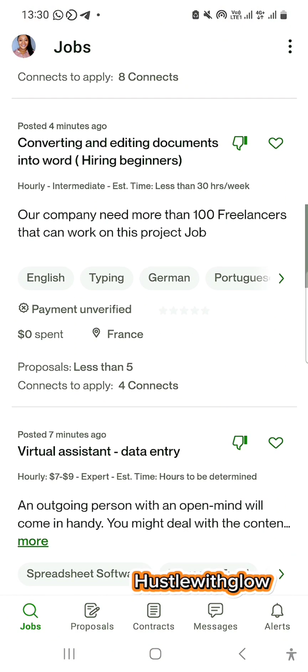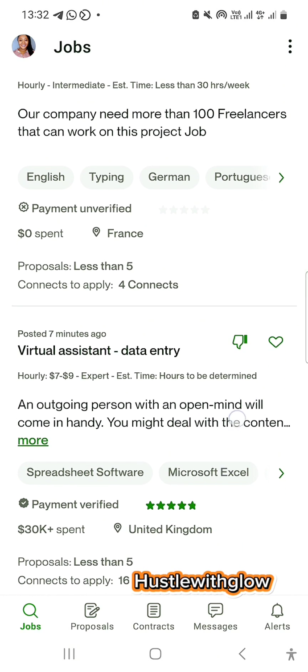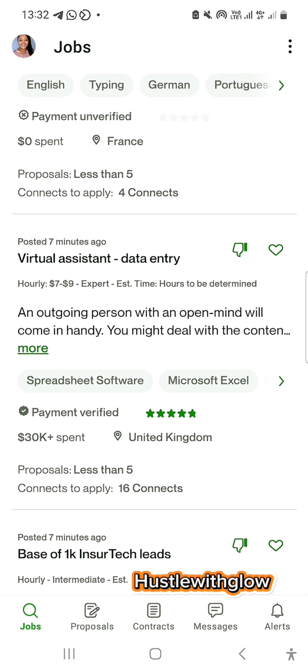So in this type of platform, you're looking to work with someone who will not give you issues. Let's go ahead and apply. Okay, you can see this now. This is a very good job. This was posted 7 minutes ago, and I'll tell you, the best time to look for job is the odd hours, like midnight, 1 o'clock, 2 o'clock, when people are already asleep. That is the best time to apply for jobs, so that your proposal can be one of the first your client will look at as soon as he or she logs in.